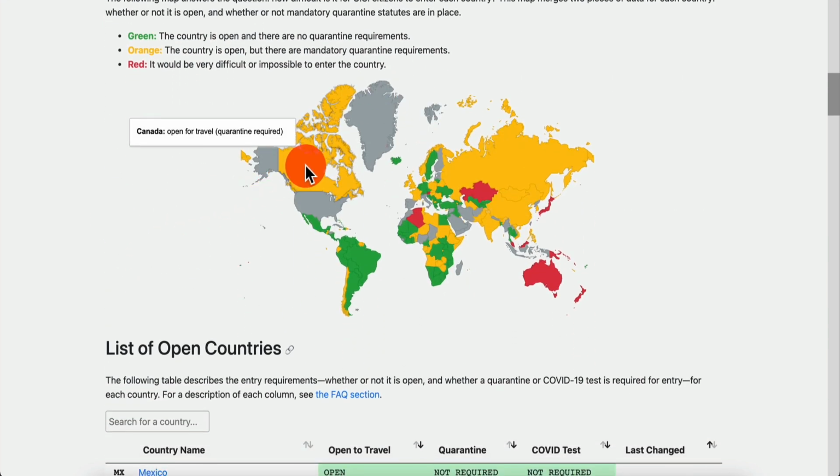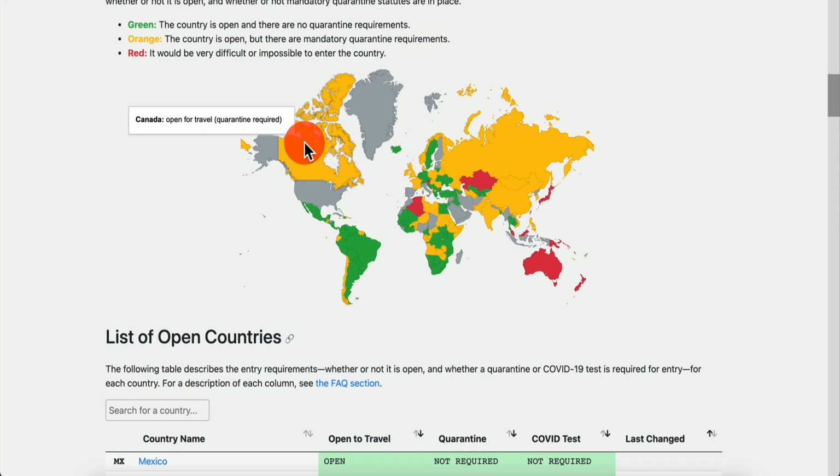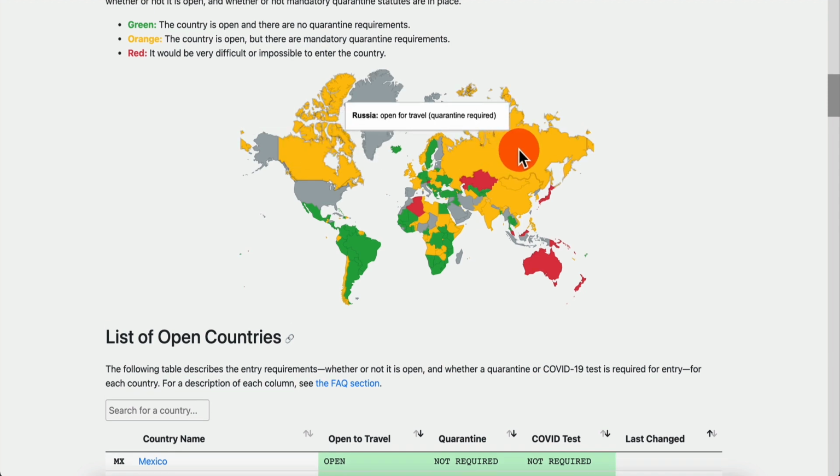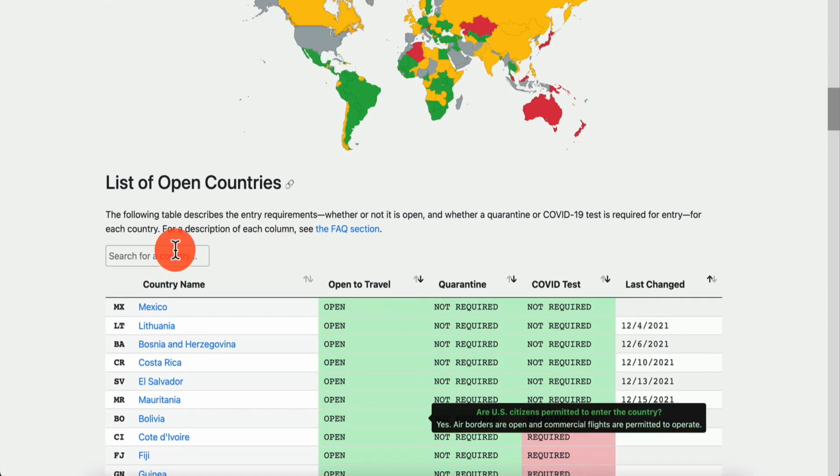So let's say you want to go to Canada. Canada is open, right? So if I hover over, it says open for travel, but quarantine is required. And let's say I want to go to Russia, open for travel, quarantine required. Now, Australia is closed, New Zealand is closed, Japan is closed. On the other hand, Germany is open, Sweden is open, Brazil is open, Chile is open, but you need to quarantine. You can also come down and type a country here.